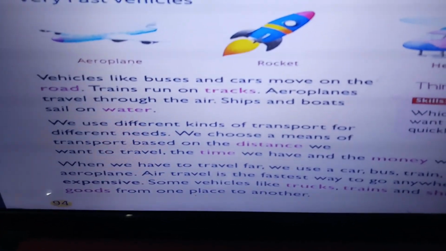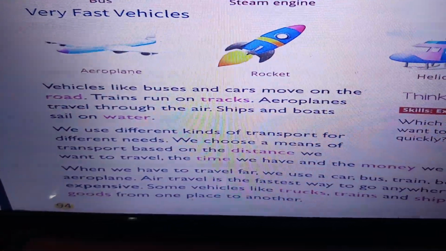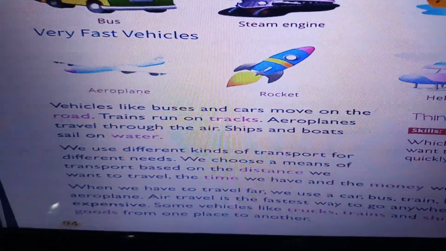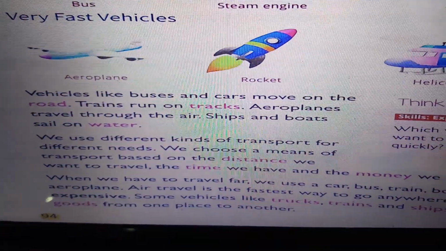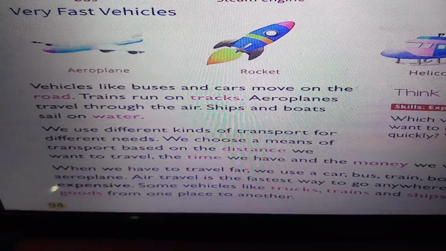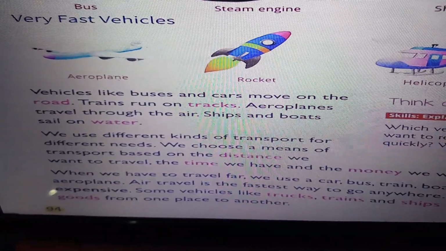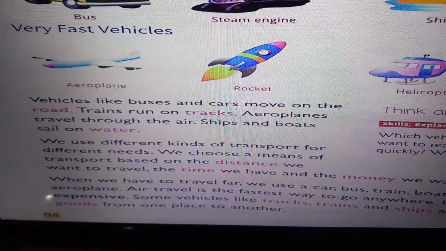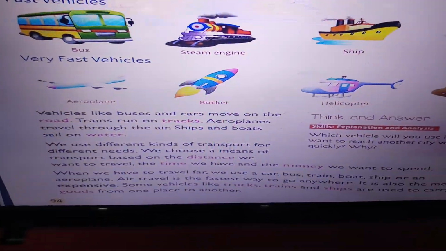Vehicles like buses and cars move on the road. Trains run on tracks. Aeroplanes travel through the air. Ships and boats sail on water. We use different kinds of transport for different needs. We choose a means of transport based on the distance we want to travel, the time we have and the money we want to spend.